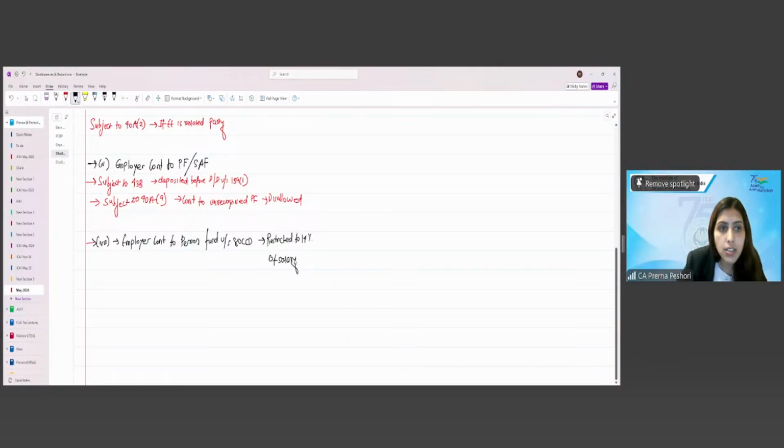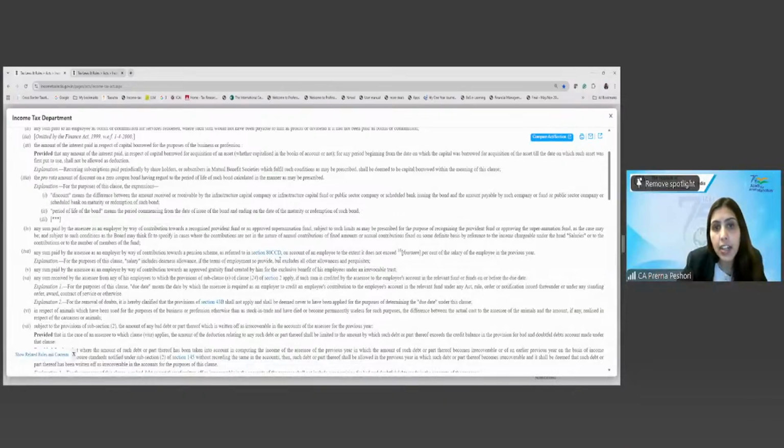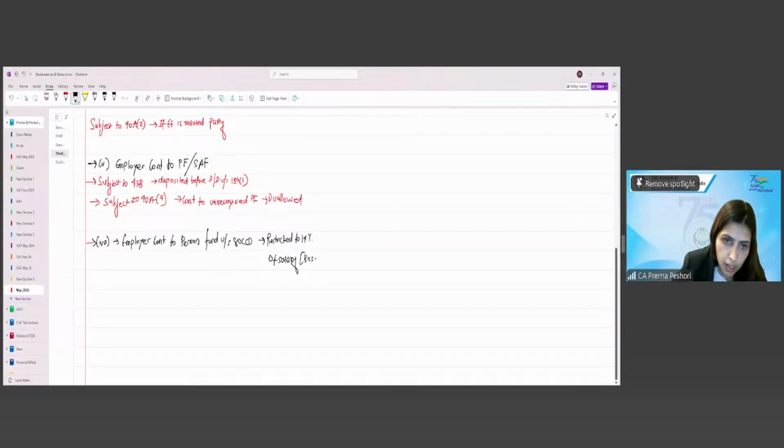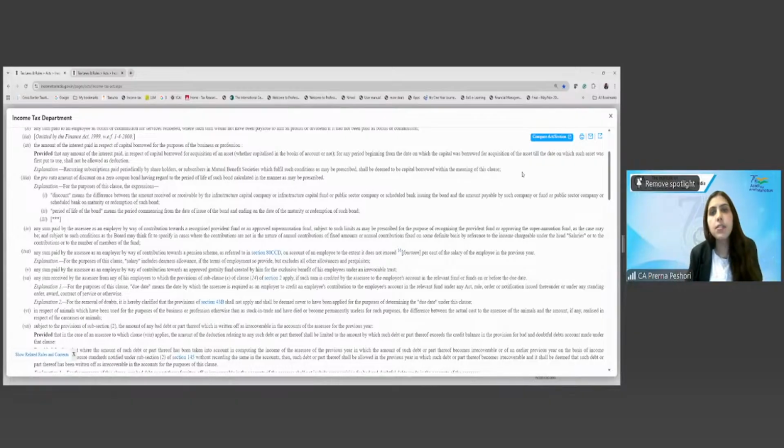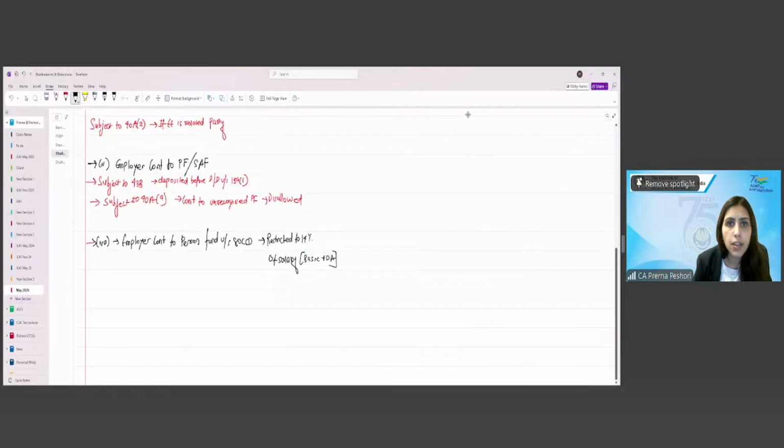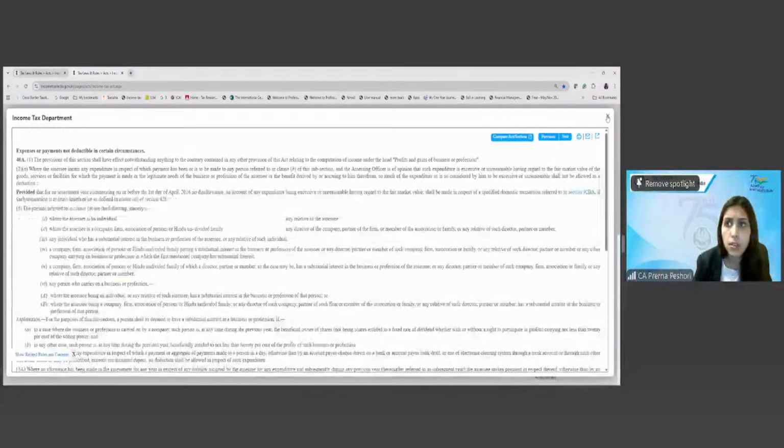What is the salary here? Salary includes the basic salary and the dearness allowance. So this is basically basic plus the DA. So this will be restricted to 14% of the salary of the employee. This employer contribution will be restricted to that. Are we clear? Now, is this also subject to 43B? Let us look at whether 43B talks about this.